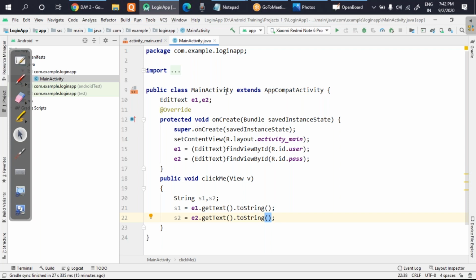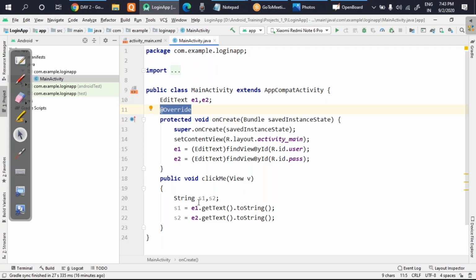Override means, if you remember, this MainActivity is the child of AppCompatActivity. Yes or no? So this onCreate method actually is of AppCompatActivity. This onCreate method is actually present inside AppCompatActivity. What we are doing is overriding it inside the MainActivity, and that's why this override is present here. Sambit, I hope it's clear. Till here, I hope there is no doubt. If you have a doubt, you can write in the chat box.